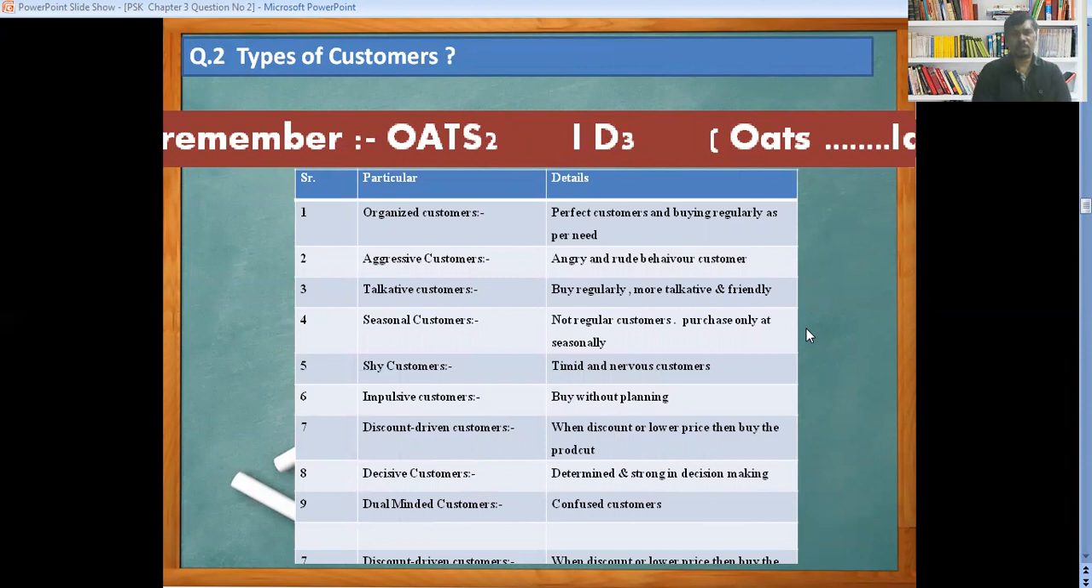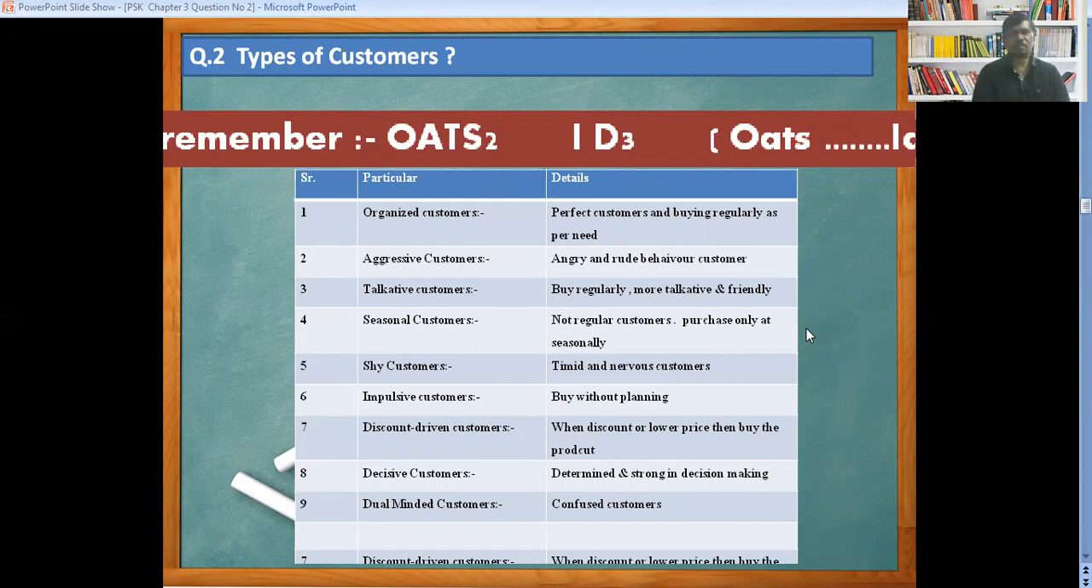Organized customer. This is called a perfect customer, buying the product and service on a regular basis as per requirement. Second is the aggressive customer, an angry and rude customer. We cannot predict the nature of this customer. At any time, the customer may become angry and behave rudely to the sales executive. It is very risky and you have to take precautions when dealing with the aggressive customer.